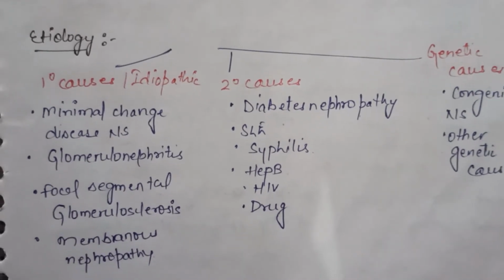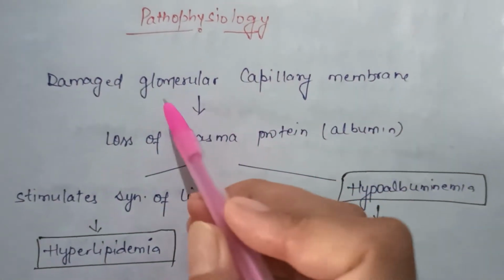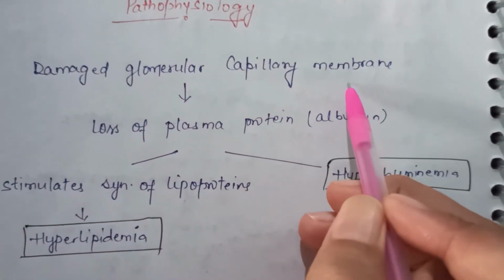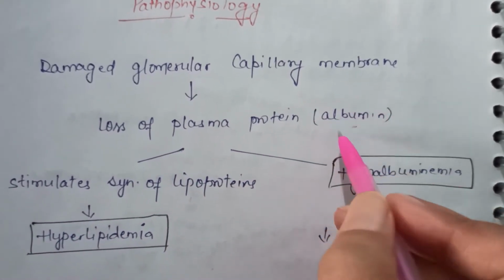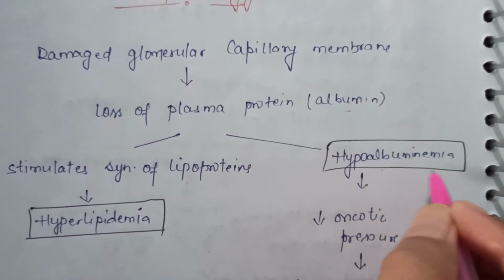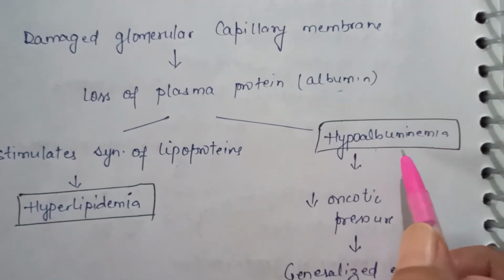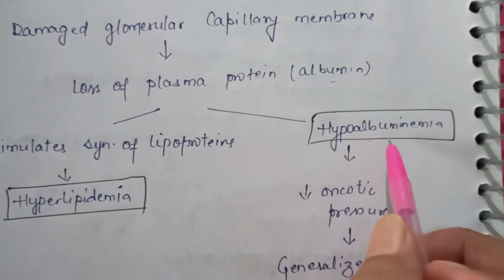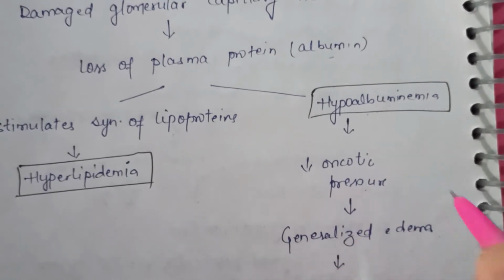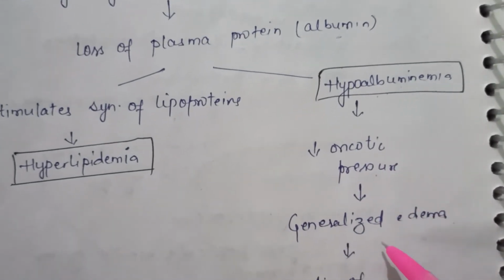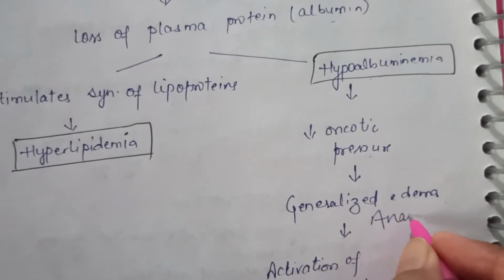Now we will discuss the pathophysiology of nephrotic syndrome. As there is damage to the glomerular capillary membrane, there is loss of plasma protein. The plasma protein is albumin. It is lost, so the person will have hypoalbuminemia. Hypo means decreased albumin level. Albumin is helpful in maintaining oncotic pressure. As the level of albumin decreases, there is a decrease in oncotic pressure. Because of decreased oncotic pressure, the person has generalized edema. Generalized edema is also known as anasarca.